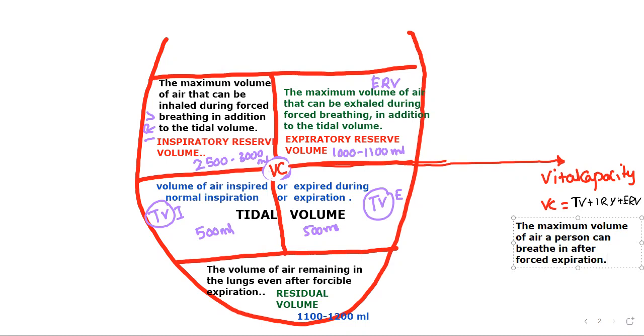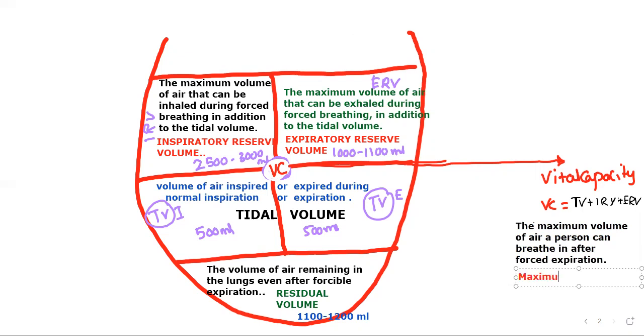So what is happening there? We can say like this: the volume of air a person can breathe out after a forced expiration, or the maximum volume of air a person can breathe in after a forced expiration. We can say two versions, but whatever it is, you have to understand by looking at TV plus IRV plus ERV only. Okay, let me write that also.